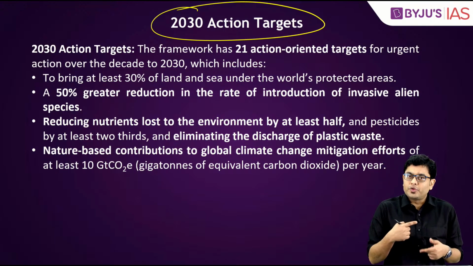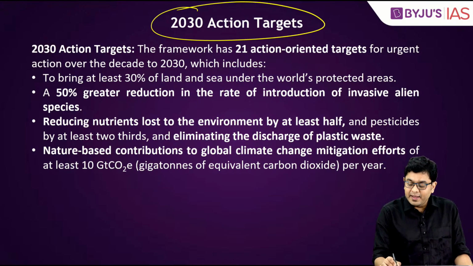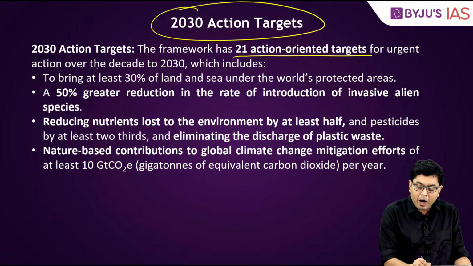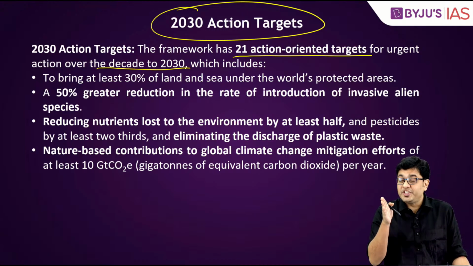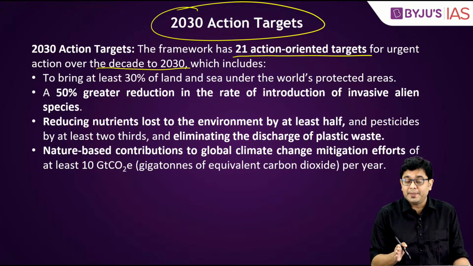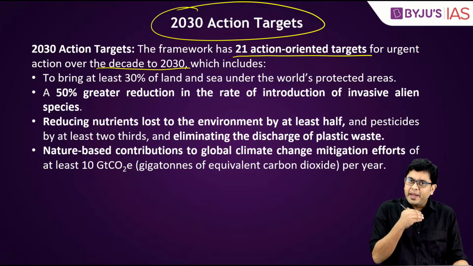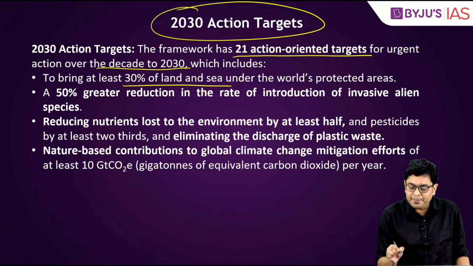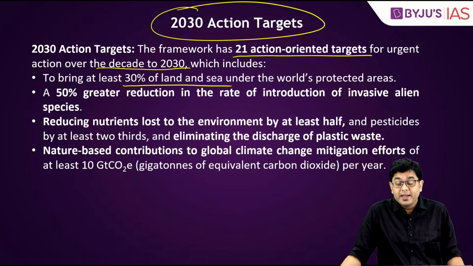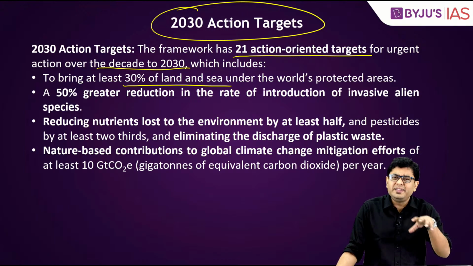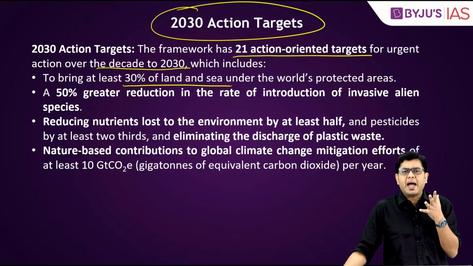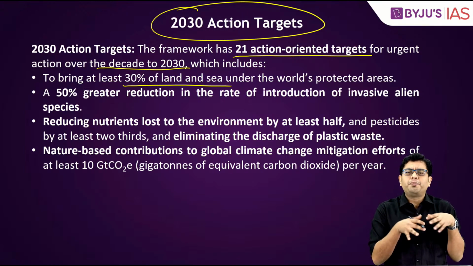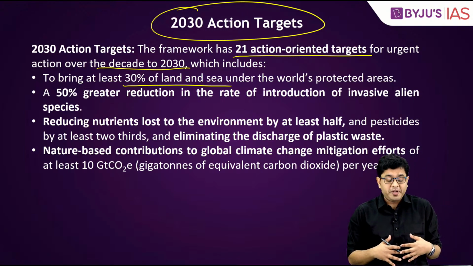And these 2030 action targets have around 21 action-oriented targets over a decade which have to be achieved up till 2030. And amongst the major of those targets, if you will observe, is to bring at least 30% of land and sea under protected areas where hunting activities cannot be carried out rampantly, where there is some basic amount of protection provided to the species.